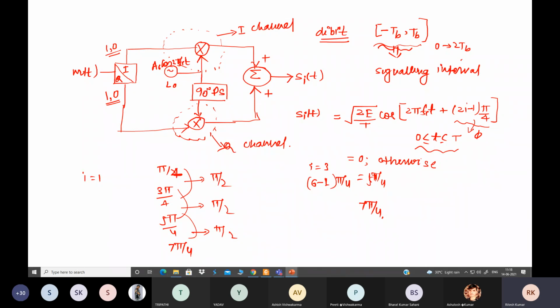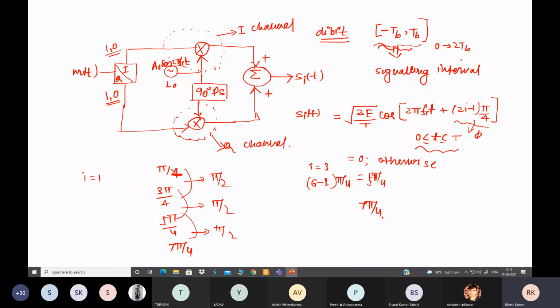Now one more thing, when you write cos A into cos B, one term will involve either cos pi by 4 or sin pi by 4. And what is the value of this? 1 by root 2. So when you multiply with this, the 2 cancels. So in S1 or S2 we will now write root under E by T. Don't get confused, here we have written square root of 2E by T, but while writing separately we take root under E by T, because cos pi by 4 or sin pi by 4 has value 1 by root 2, and due to that this term cancels.